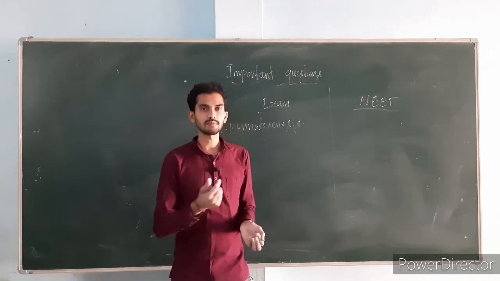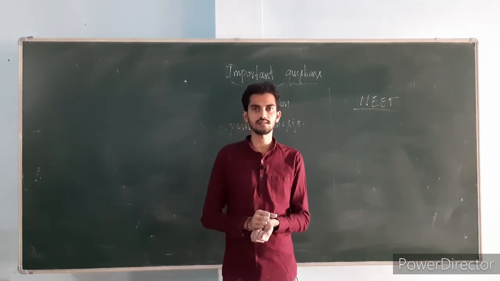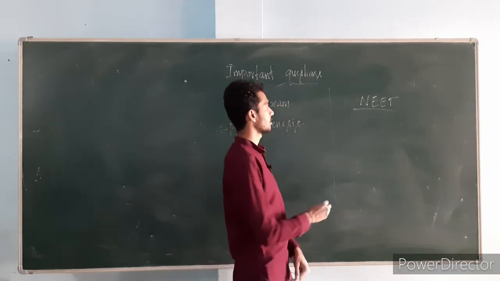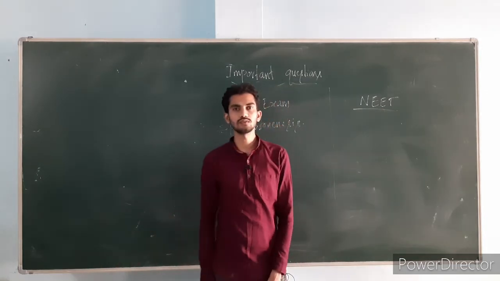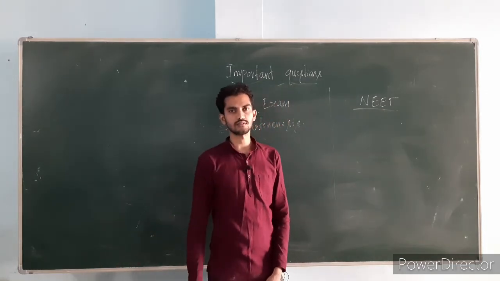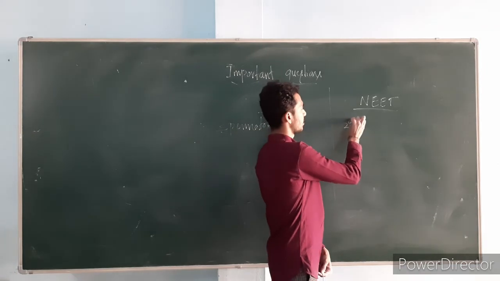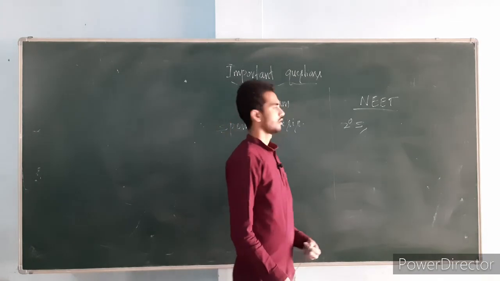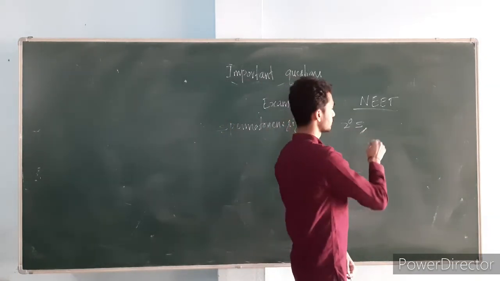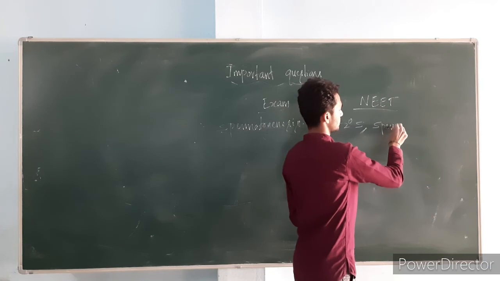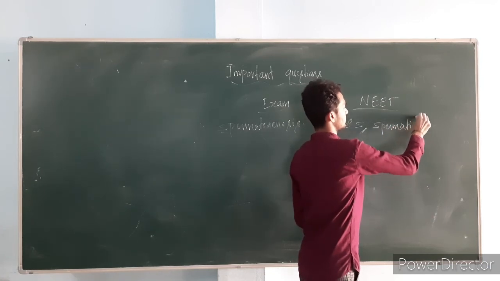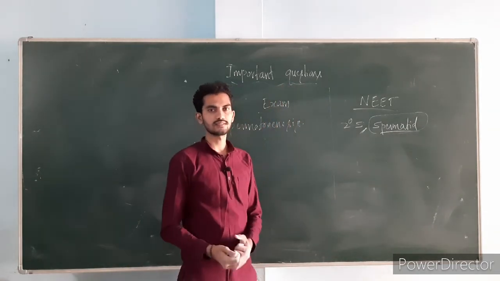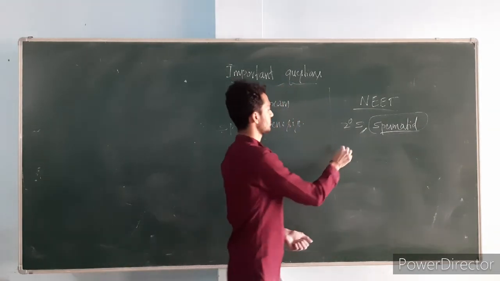And explain the hormonal control of the spermatogenesis. And very important questions for the NEET are: what is the result of the first meiosis in the spermatogenesis process? That is secondary spermatocyte. What is the result of the second meiosis in the spermatogenesis? Spermatid. And the entire spermatogenesis process takes how many days? 64 days.